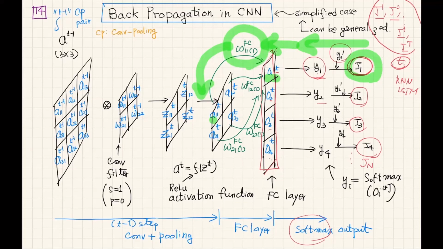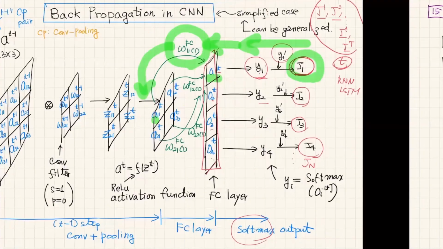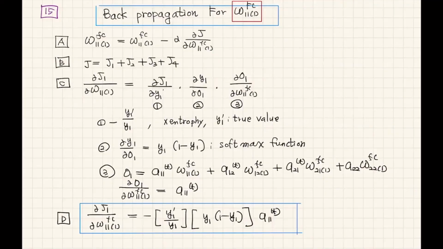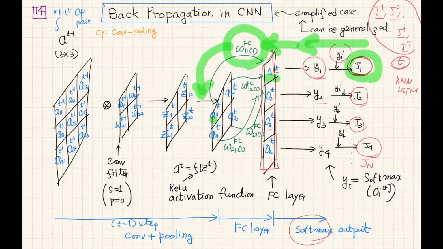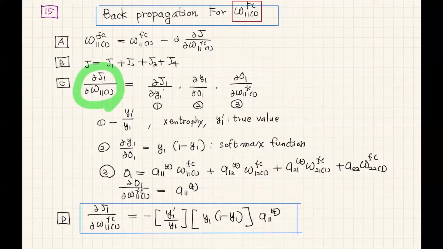So it is now very simple. The derivative of the cost function with respect to W11, that is the connection element from the A matrix to the fully connected matrix, by applying the chain rule and partial derivative rules, we have to calculate number 1.